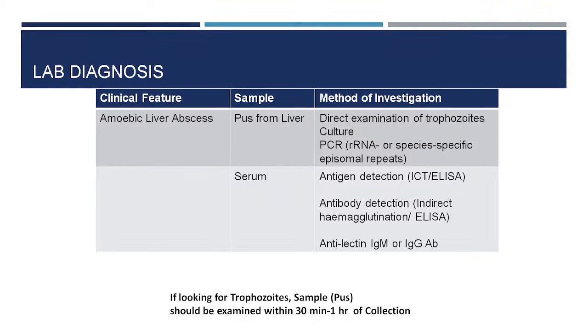So, you have to see the motility immediately, otherwise you will miss the organism, because it will die out very easily in the sample, and then it will be very difficult to identify the parasite. So, close coordination has to be done with the lab, that we are going to drain out the pus and we will provide you the sample and see the examination immediately.